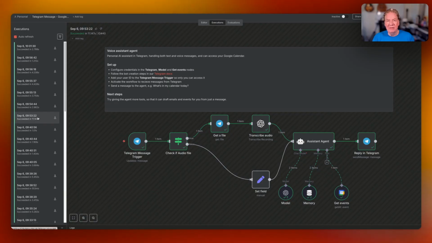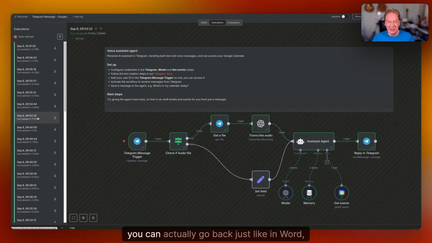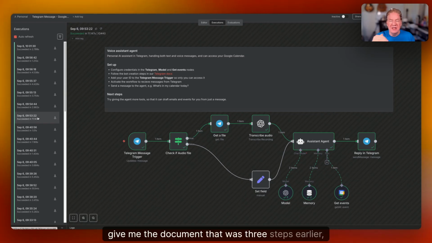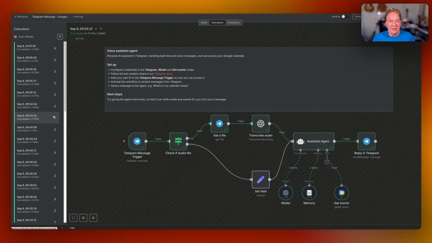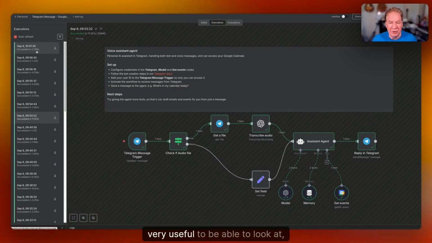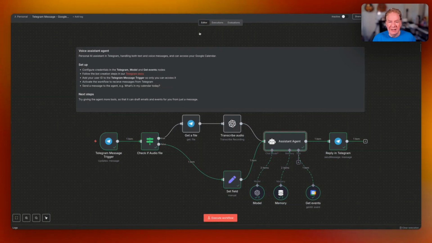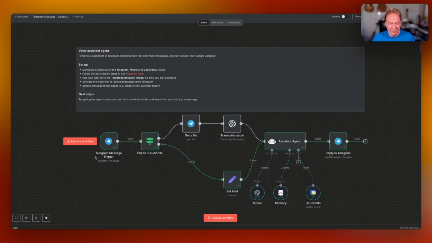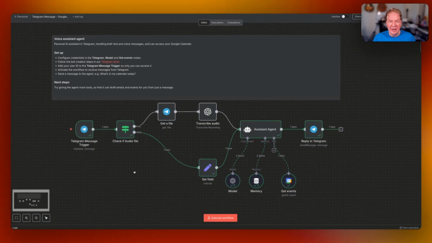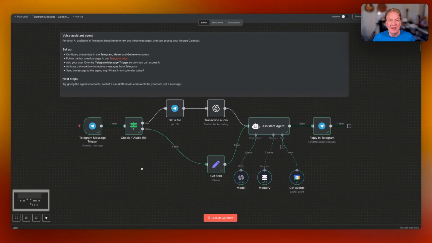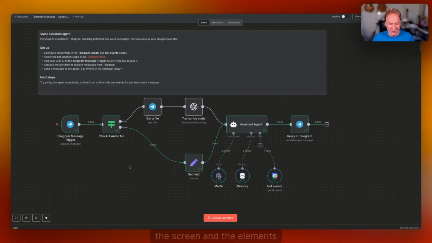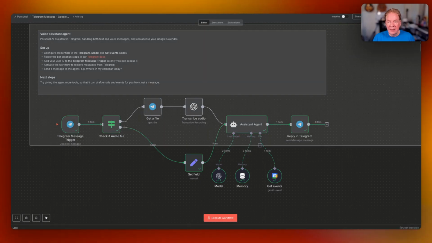So if you've ever worked on documents and you wanted to go back to a document, you can actually go back just like in Word, right? You can say, hey, give me the document that was 3 steps earlier. It's versioning essentially. So very, very useful to be able to look at the executions. But editor is primarily the dashboard that you'll be in. If you hold down the command key and move around on the Mac anyway, you can easily see the screen and the elements and all of that good stuff.